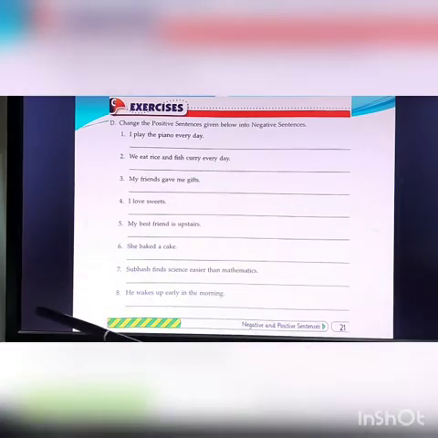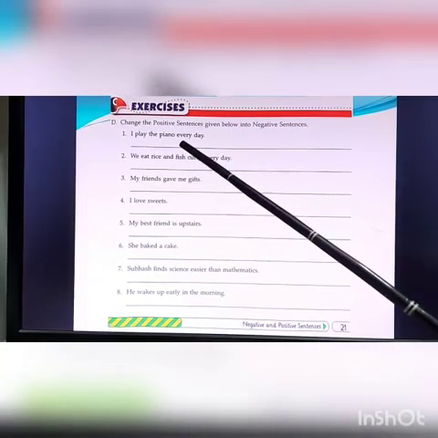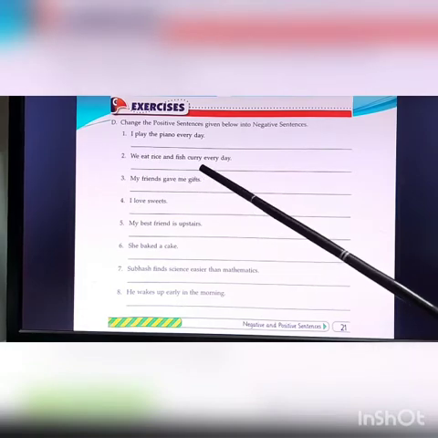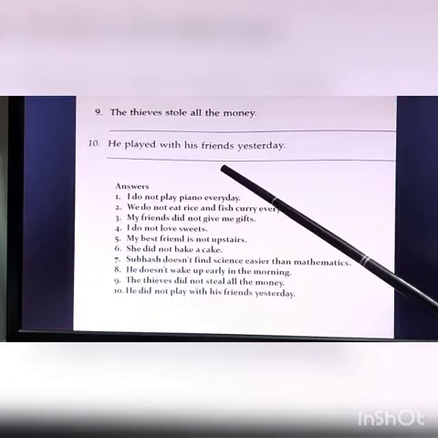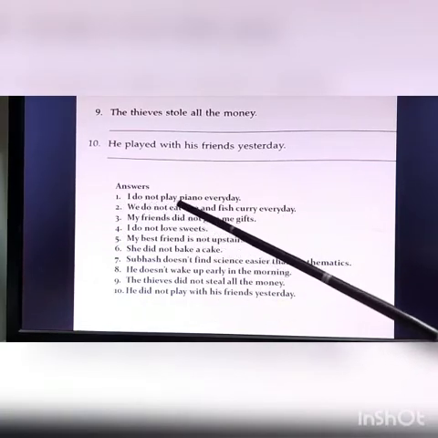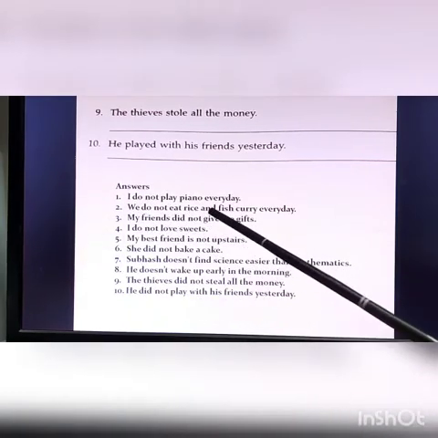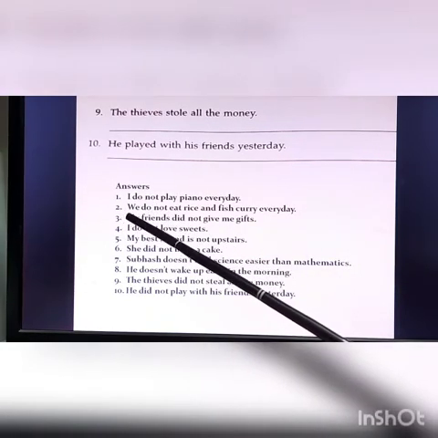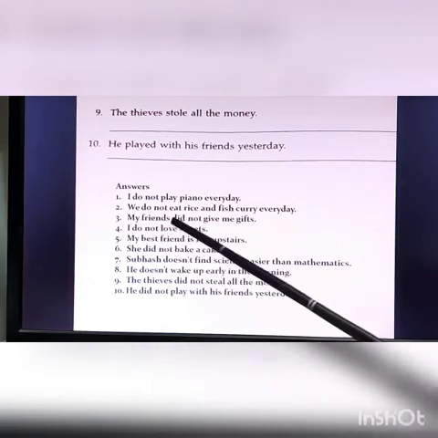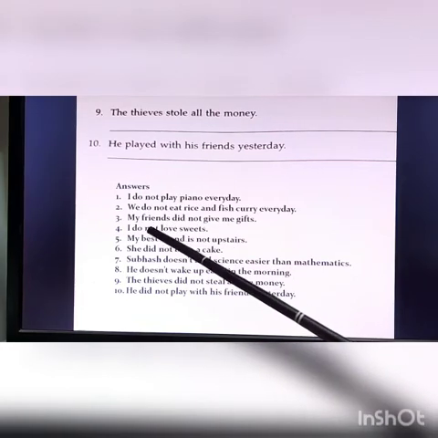Number 1. I played the piano every day. So I played the piano every day is a positive sentence. Number 2, we eat rice and fish curry every day. Number 3, my friends gave me gifts. So the answer will be number 1, I do not play piano every day. Correct? I is used with do. We do not eat rice and fish curry every day. Okay? So we do not. Number 3, my friends did not give me gifts. Why did not? Because my friends gave me gifts.